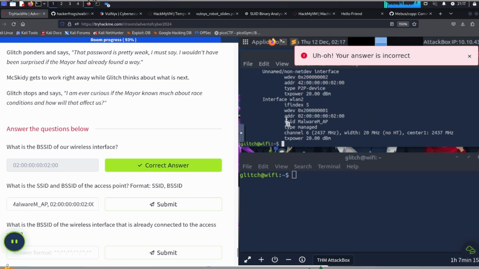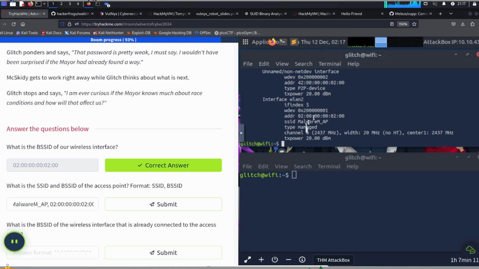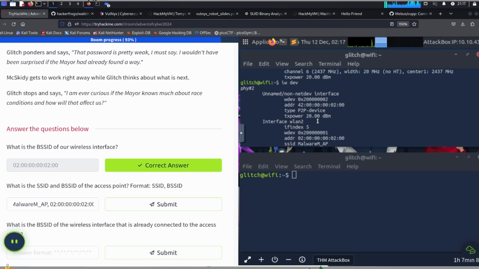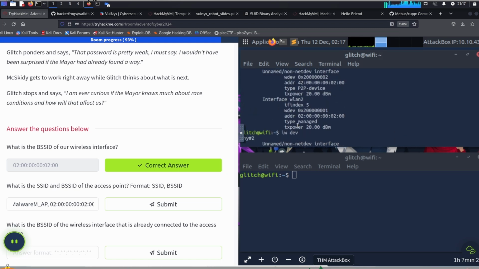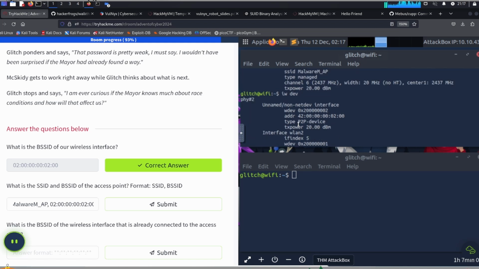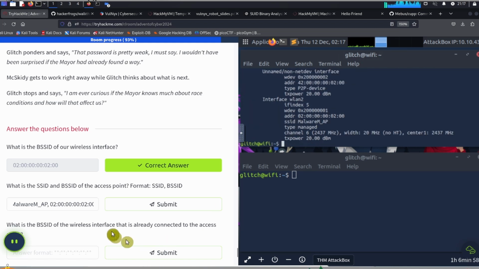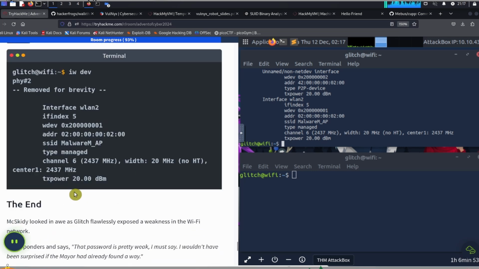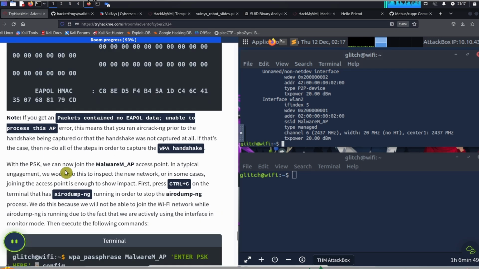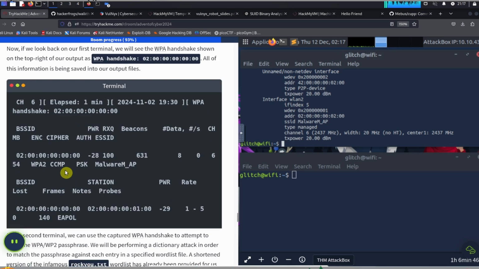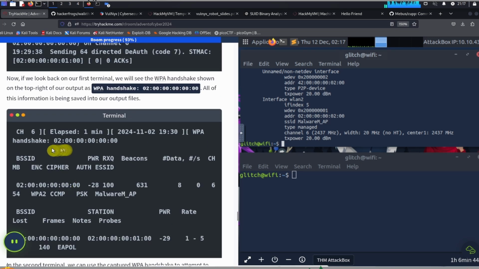Okay, let's check and see. It looks like the BSSID is not this one over here. So there's some other BSSIDs in here as well.